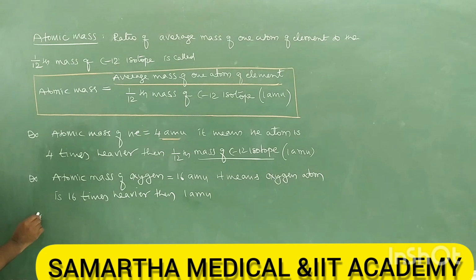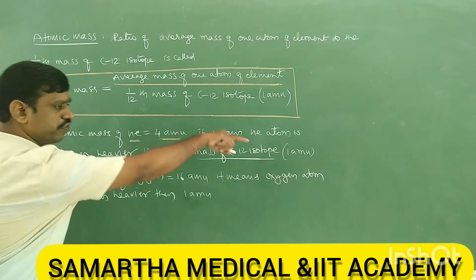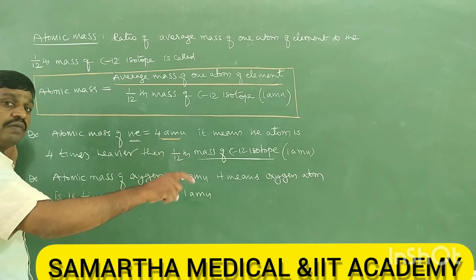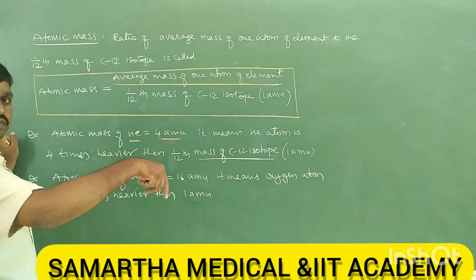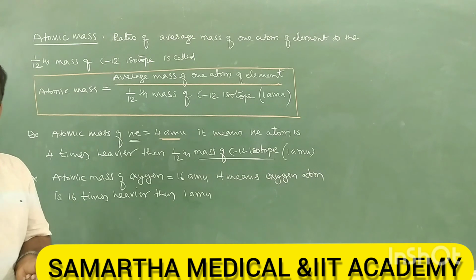Next point. What is the unit of atomic mass? There is no unit. Atomic mass has no unit. Why? Atomic mass is a comparison value. It is a relative value. How? Here we have taken helium. Helium is 4 times heavier, meaning we are comparing how many times heavier helium is than 1 AMU. 4 times. Therefore it is a comparison value or relative value. So comparison values, relative values, don't have any units.